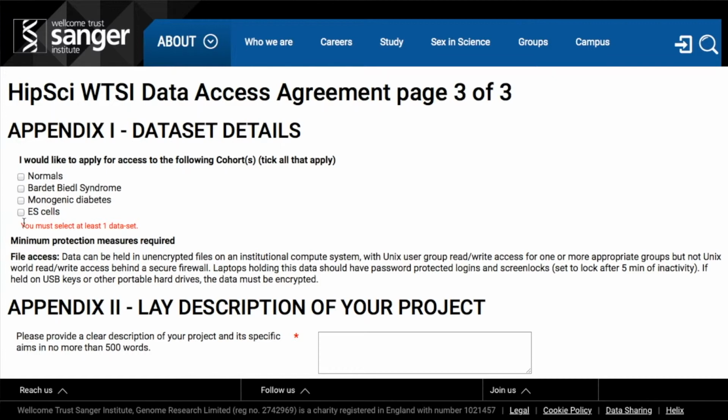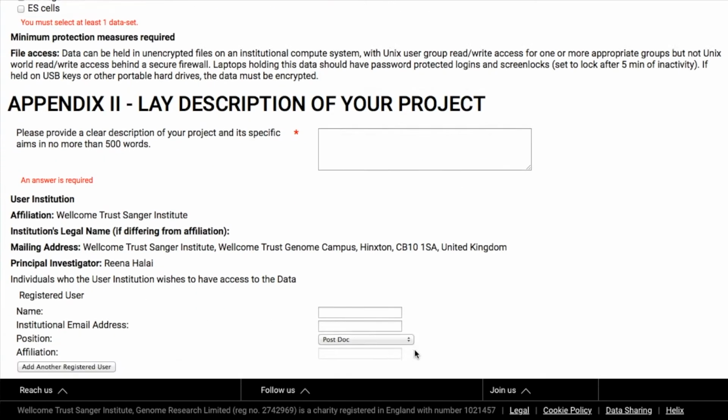You will apply for access to all of the data generated for any cell line belonging to the selected cohort. You can select more than one cohort if you require access to more than one. It is wise to only select the cohorts you need because you must also provide a summary of the project for which you require the data. The Data Access Review Committee can choose not to grant you access if they cannot see a justification for your need of the data.